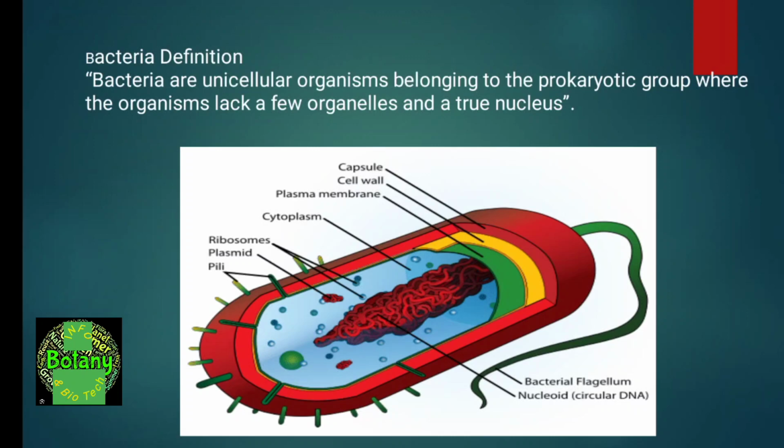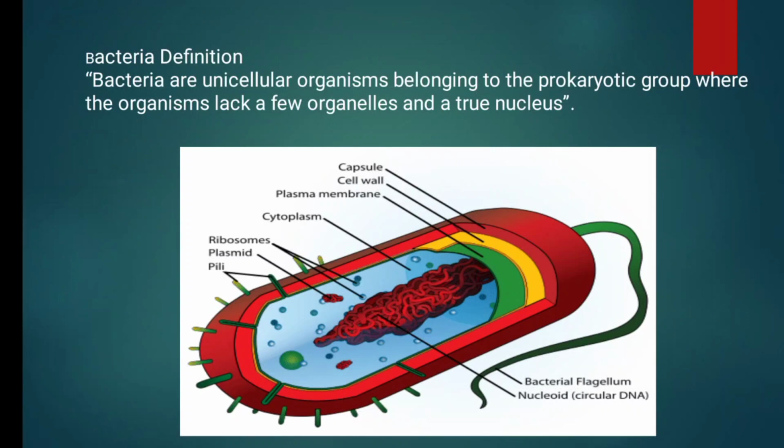Here, what are the parts present in the bacteria? Cell wall, capsule, plasma membrane, cytoplasm, ribosome, plasmid, pili, flagella. These are all the parts of bacteria. The cell wall and the cell membrane join together to form a cell envelope.